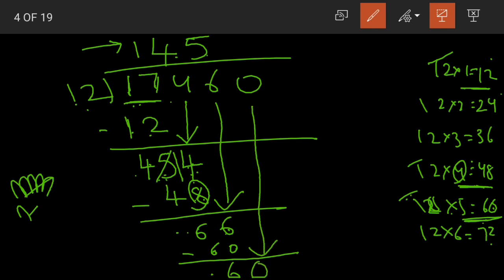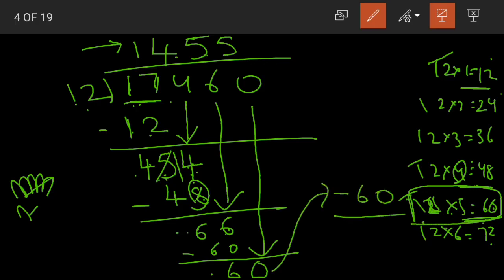So let us bring another digit down. 60. Now where does 60 come in the 12 table? We have an exact number. 12 5s are 60. So write 5 here. From this we'll subtract 60. So 60 minus 60 is 0. Yes, so that is all, right? 60 minus 60 is 0. And then after that we do not have any number to bring down.